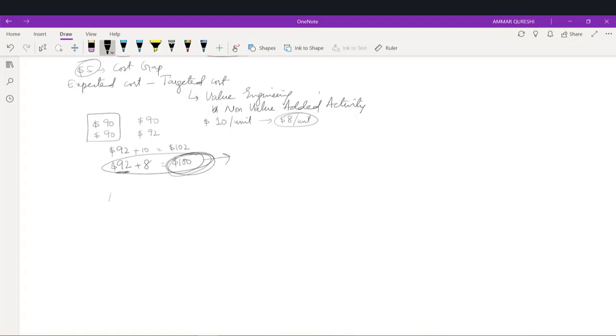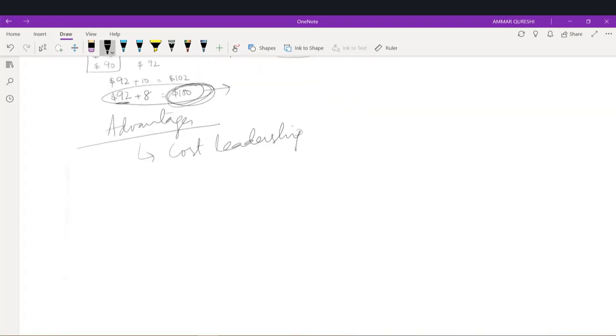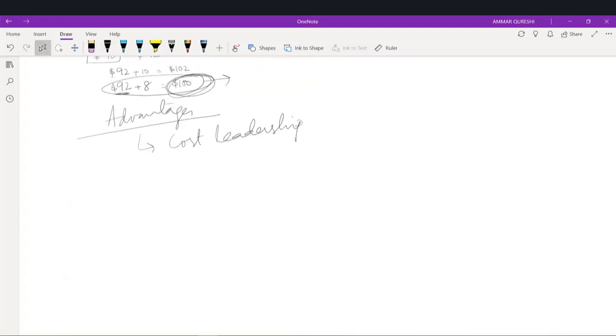The first advantage of target costing is basically cost leadership. Cost leadership in the sense that the company is manufacturing this product at the lowest cost, right? This is something which we have achieved, and we are manufacturing this product at the lowest cost in the market, right?